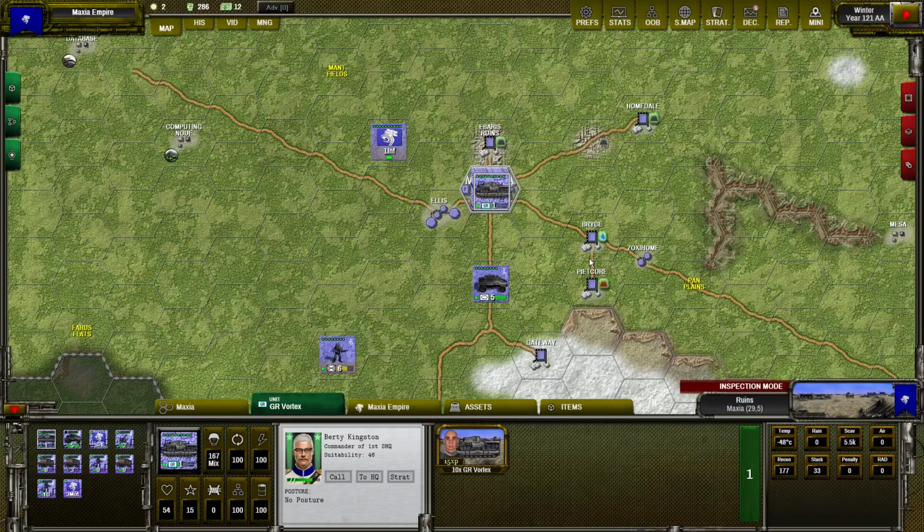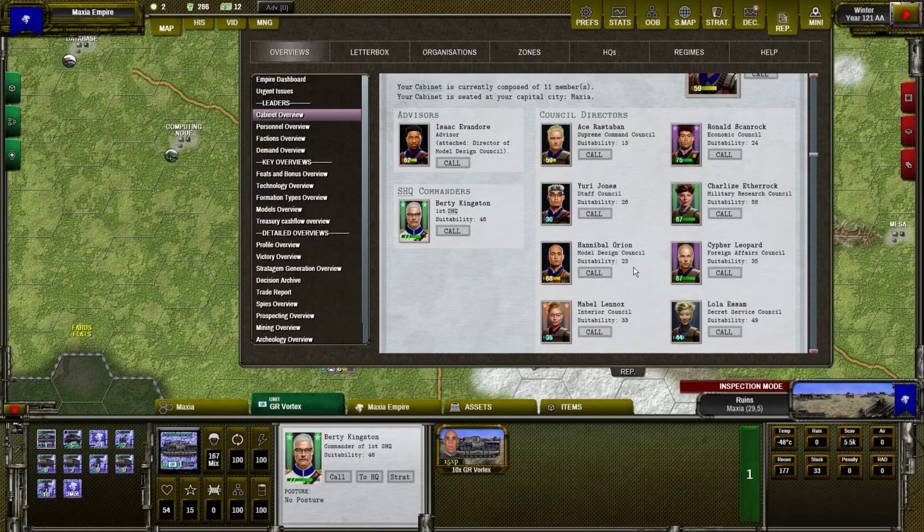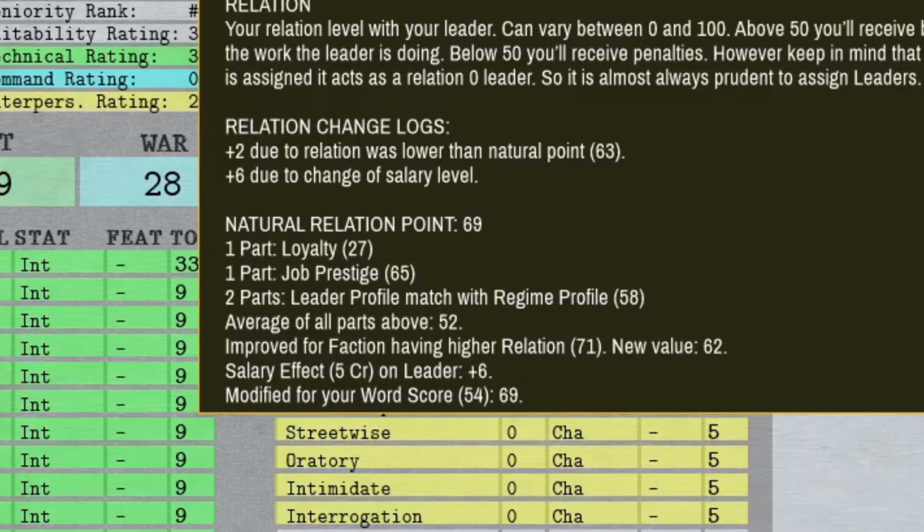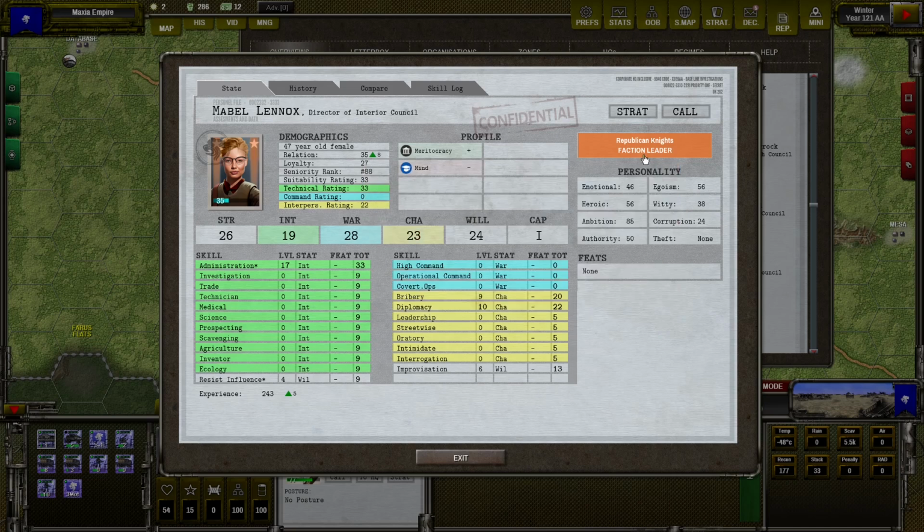And the last remaining element that we didn't talk about: if we go to the natural relation point, you can see that if the member belongs to a faction, there's information that the natural relation point improved for a faction having higher relation. So instead of having average 52, because the faction relation is 71, the leader relation improved to 62. So we have a 10 point improvement because we have good relation with the faction that this member belongs to. So Republican Knights.